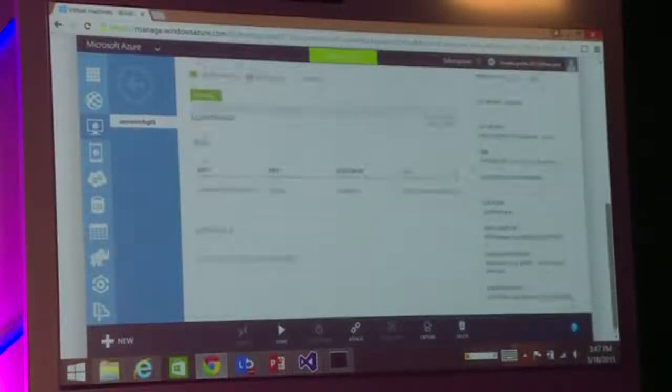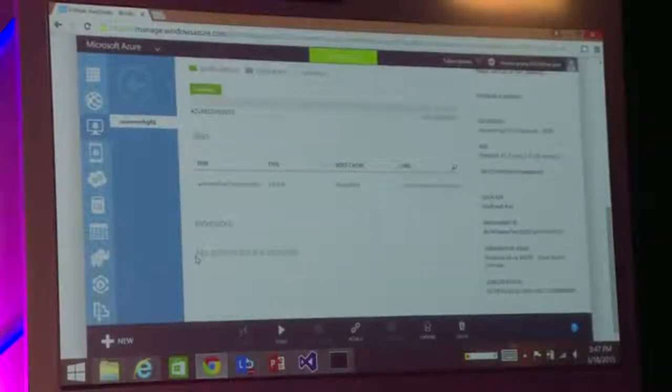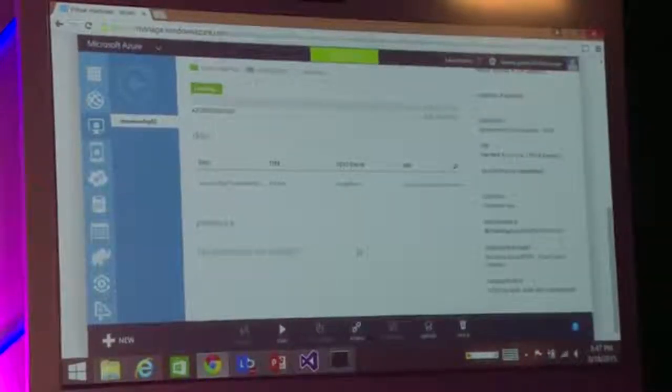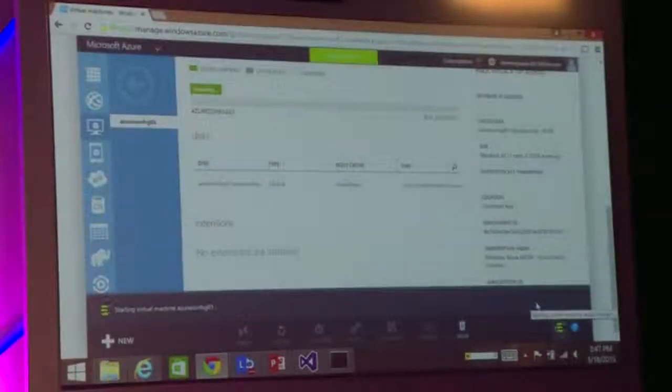Now, if you notice, if you're able to see there, it says no extensions are installed. But actually, the VM has Linux installed. The moment I hit start, it'll start reprovisioning. I've deallocated the VM, so it's uninstalled everything. The moment I do a provisioning, these scripts run during provisioning of a VM. So it'll start and it'll also start running the Chef client, it'll re-provision.